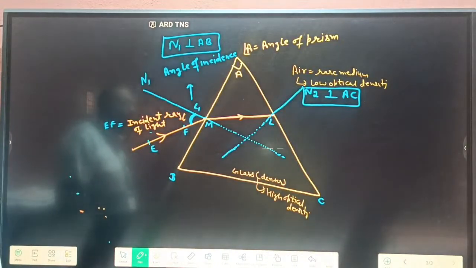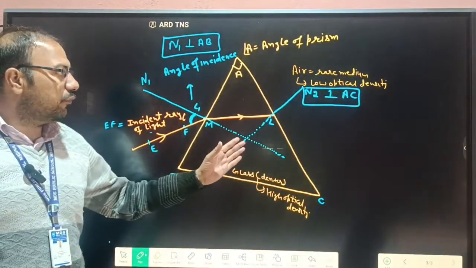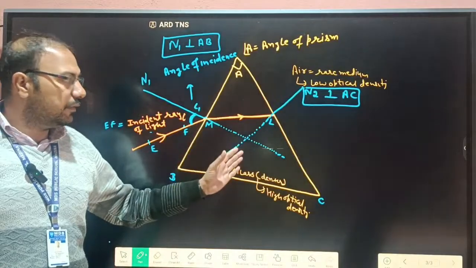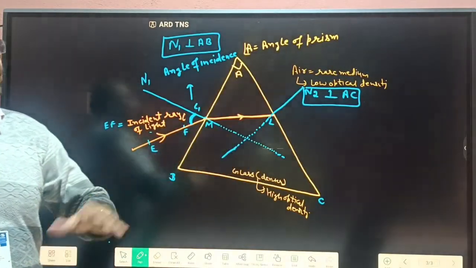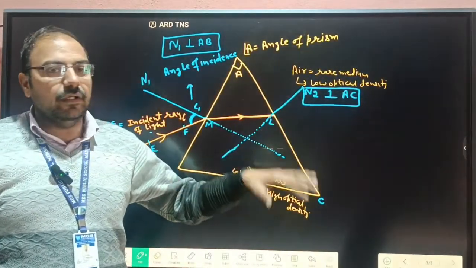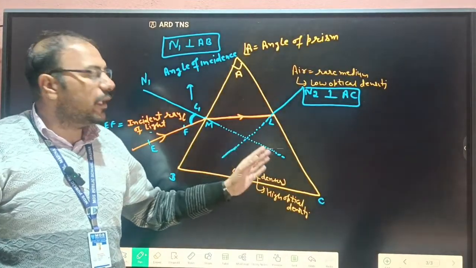Okay. So here light is going from the denser medium to the rare medium, which means glass to air. So here light bends away from the normal.